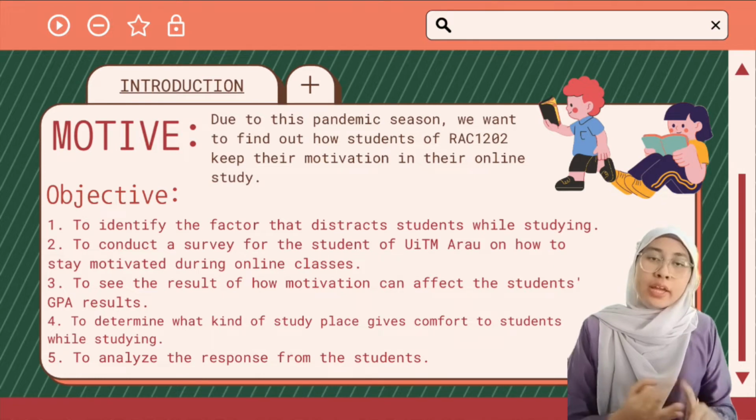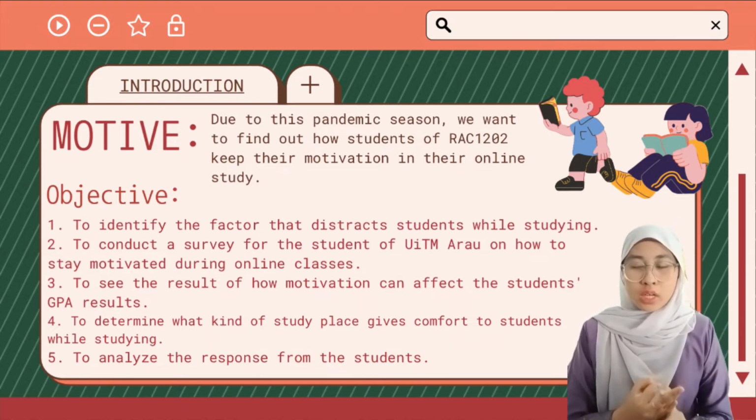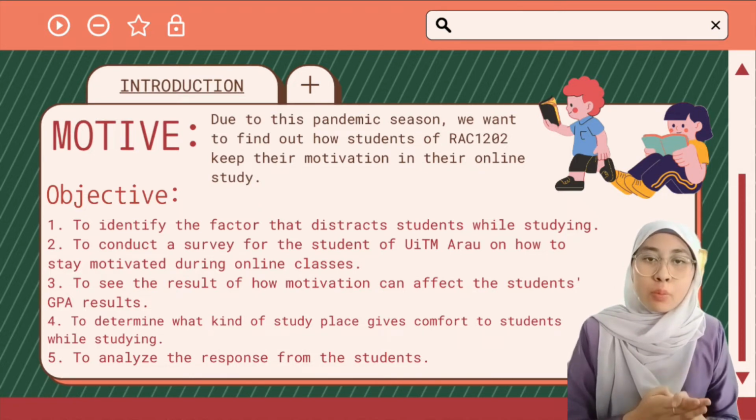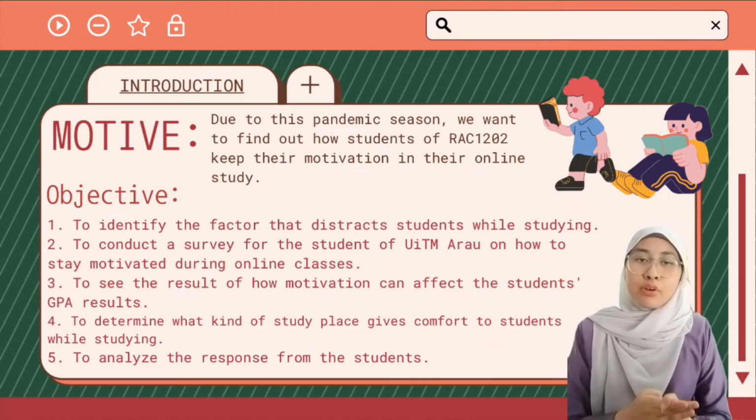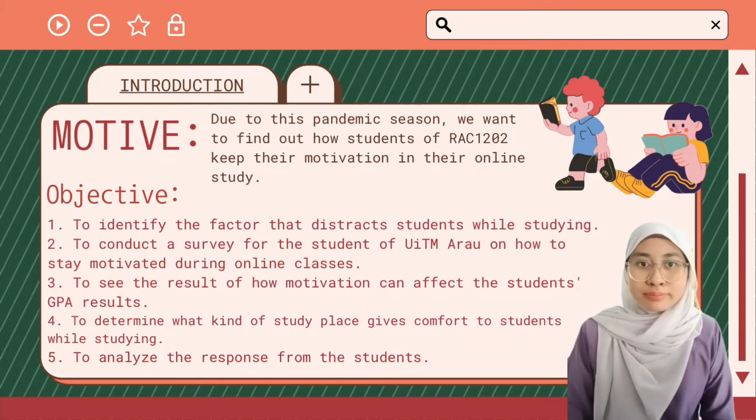online study. Number three, to see more how motivation can affect the student GPA result. Number four, to determine what kind of study place gives comfort to the student. And number five, to analyze the responses from the students.